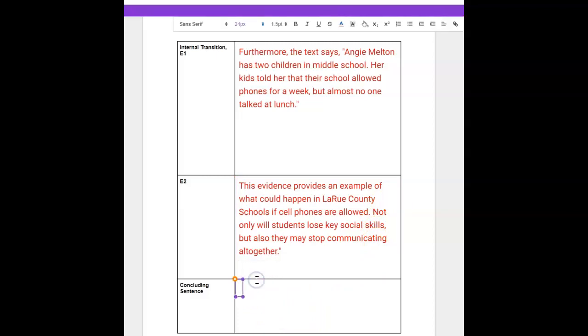The last step of our paragraph is our concluding sentence. This is just something that we're going to use to wrap up all the ideas of our paragraph. One thing that I like to do in concluding sentences is leave my audience with something to think about. So I want my audience thinking, like, is this really what we want to happen in LaRue County schools? So that's exactly what I'm going to ask them. Is that really what is best for young people? Is it really good if they don't talk to each other at lunch at school? Make sure that what you have on your paper matches what you see on the screen here. And once you've done that, you are finished for today.